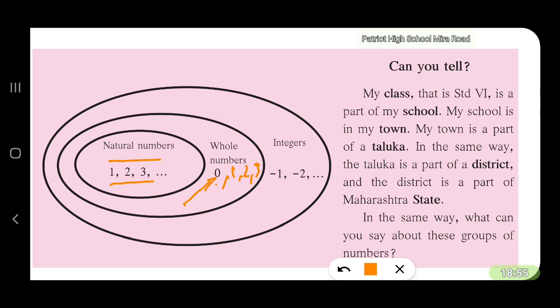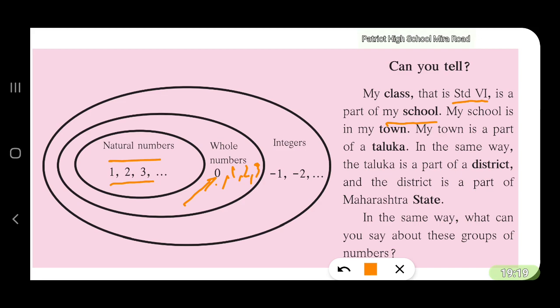Now you can understand this concept in this way: your class, you are in standard 6. Standard 6 is not the whole school. There are other classes also: standard 1st, 2nd, 3rd, 4th, 5th, 6th, and so on. So you are part of your school.